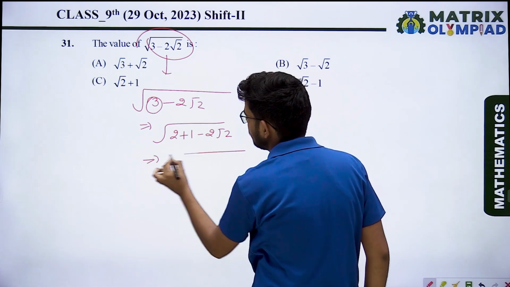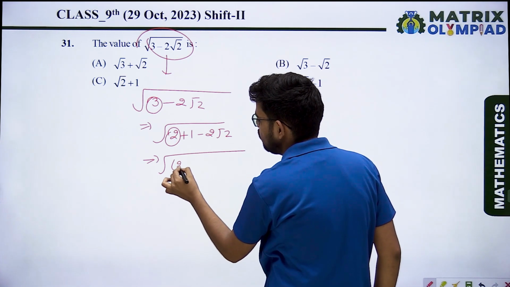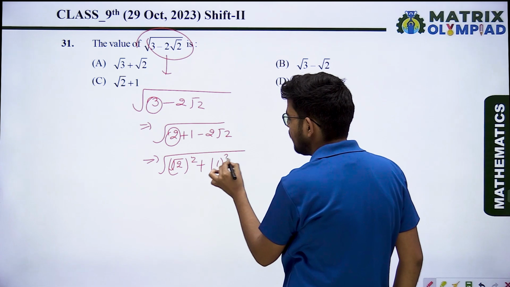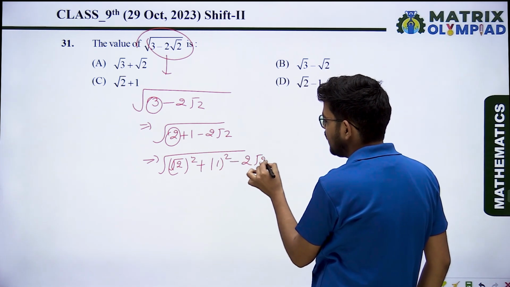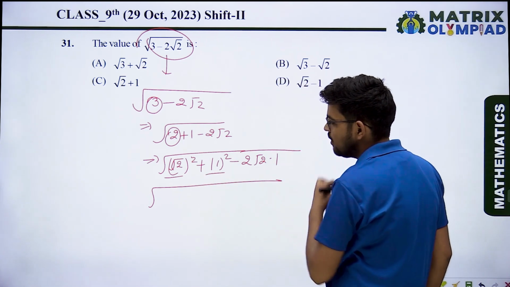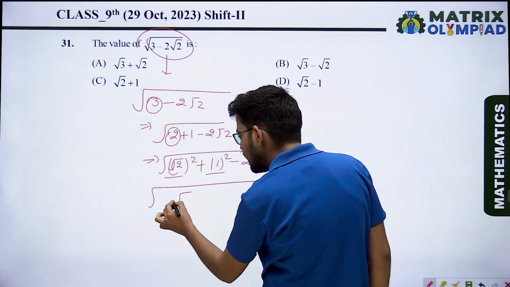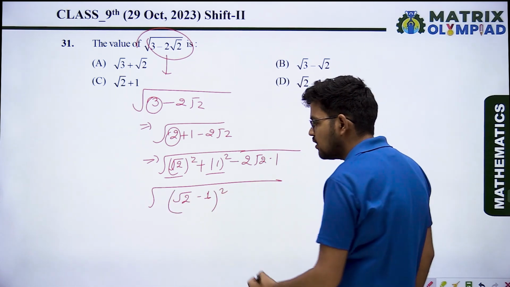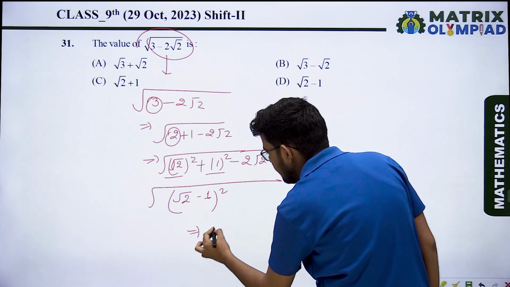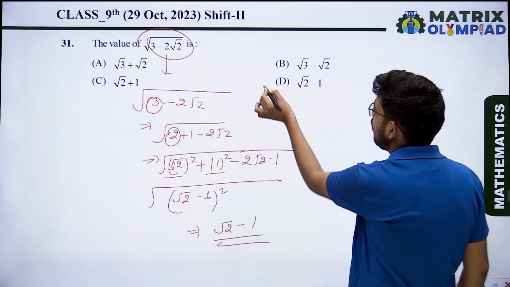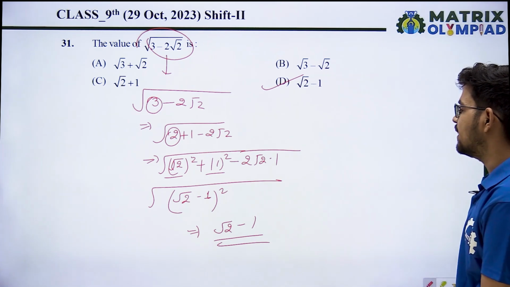So 2 can be written as root 2 square plus 1 square minus 2 multiplied by root 2 into 1. So a square plus b square minus 2ab, the identity is a minus b whole square. So that is root 2 minus 1 whole square. When you simplify it, you will get root 2 minus 1. So our option D is the correct answer, root 2 minus 1.